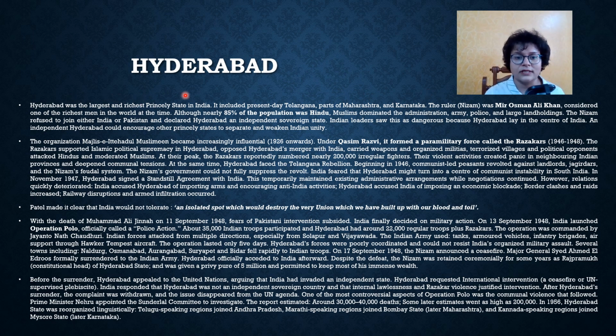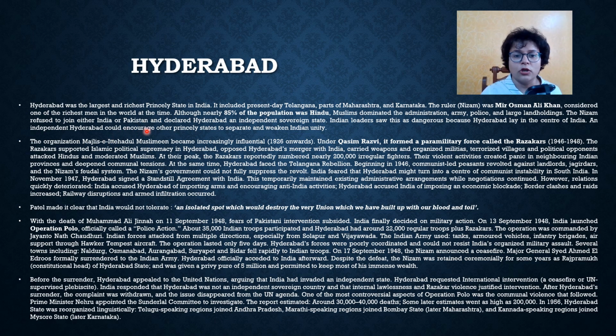The Indian leaders saw this as a dangerous issue because Hyderabad lay in the center of India. An independent Hyderabad could encourage other princely states to separate and further weaken Indian unity. Now, the organization Majlis-e-Ittihadul Muslimin became increasingly influential from 1926 onwards. Under Qasim Rizvi, it formed a paramilitary force called the Razakars. The Razakars supported Islamic political supremacy in Hyderabad and opposed Hyderabad's merger with India,